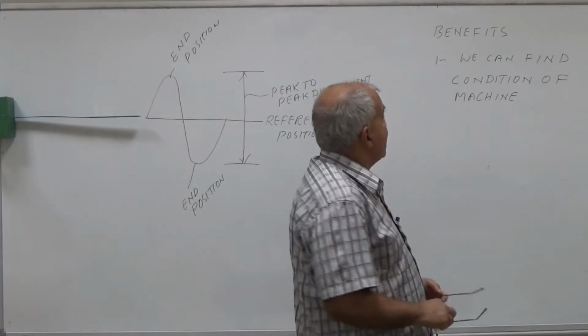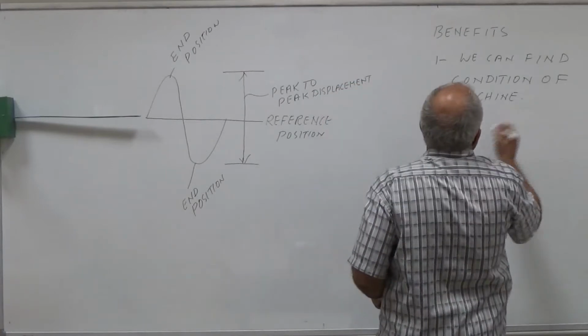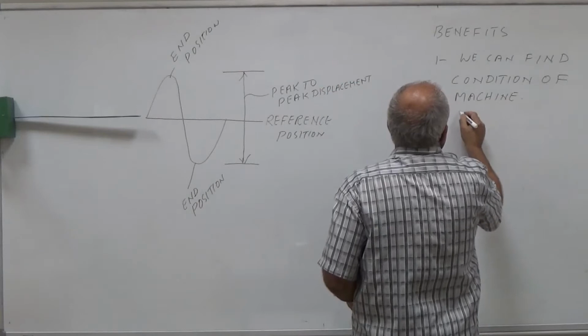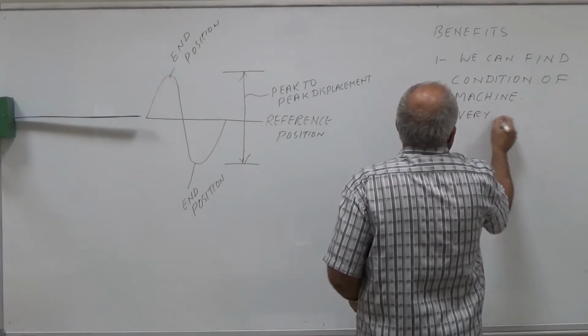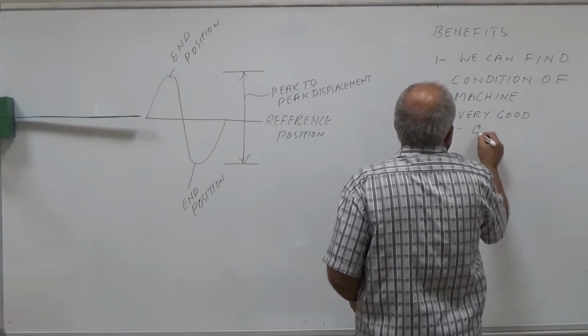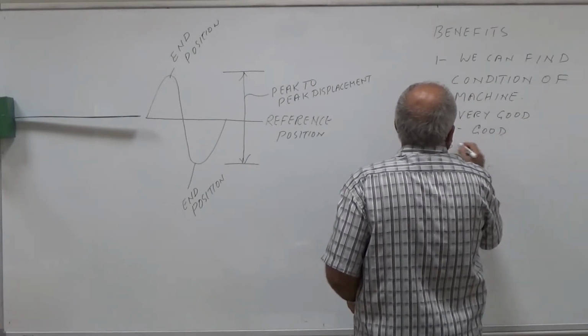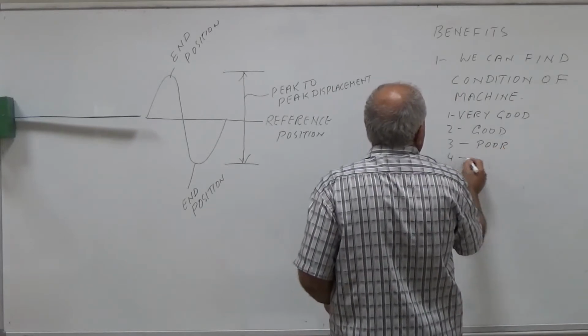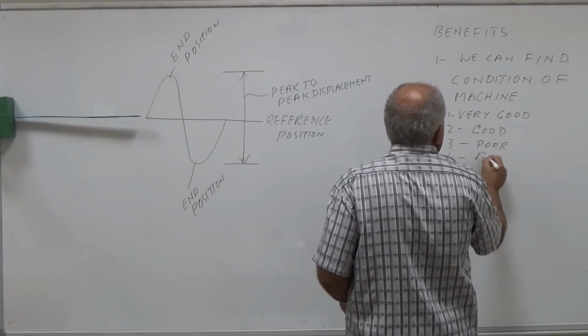Okay, so we can find the condition of the machine. It can be very good, it can be good, it can be poor, or it can be rough, very rough.